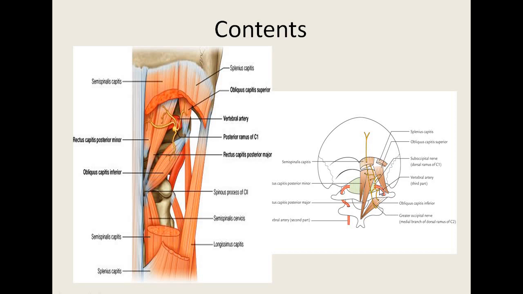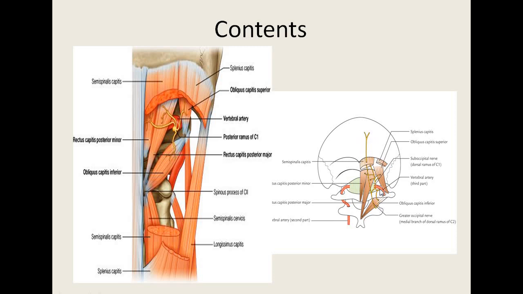From here the fourth part will enter the skull. So here mainly we have the third part of the vertebral artery. Here we can also see the greater occipital nerve, which emerges from the middle part of the inferior border of this inferior oblique muscle. The nerve runs upward, crossing the suboccipital triangle, pierces the semispinalis capitis, and comes to the posterior part of the scalp region to supply it.